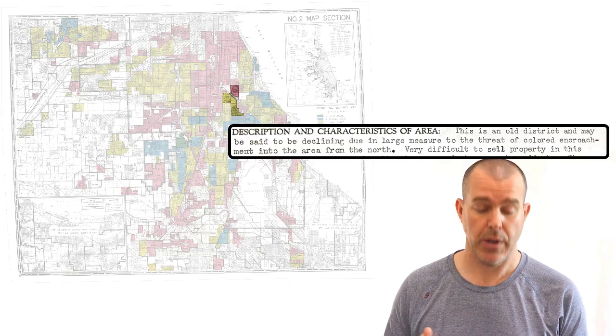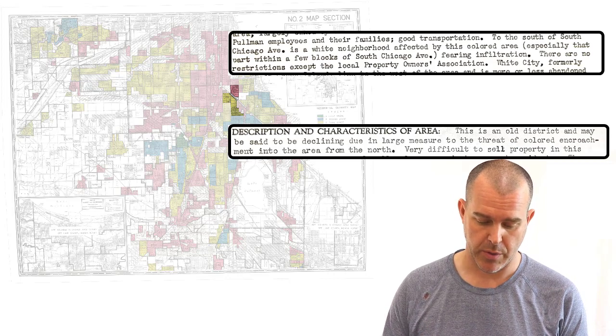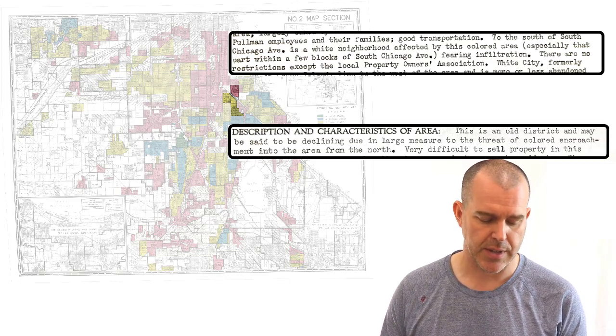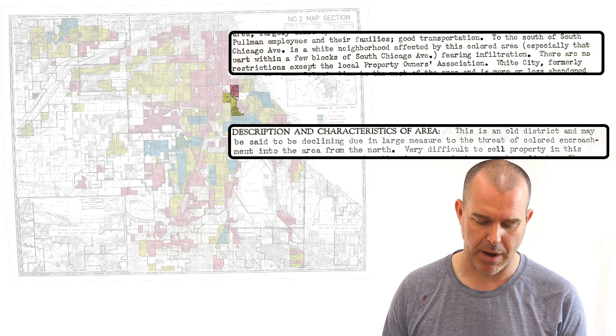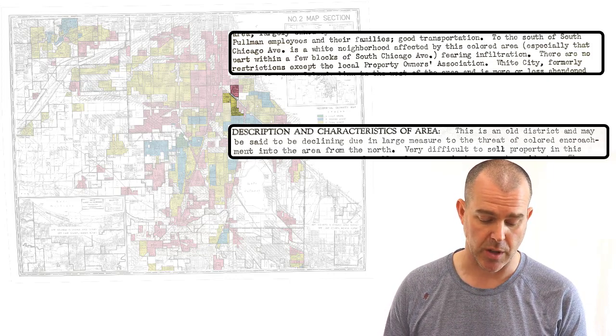And then in the area to the north, it reads, to the south of South Chicago Avenue is a white neighborhood affected by this colored area, fearing infiltration. There are no restrictions except the local property owners association. Again, the clear implication here is that a neighborhood was good, but its property value went down if there were Black or African Americans in this neighborhood.